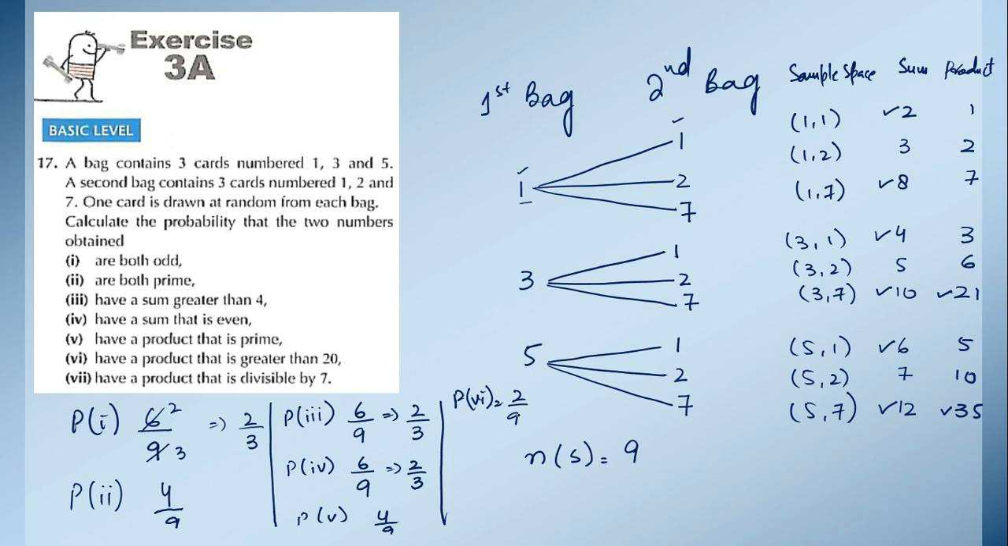Then in the last part they are saying have a product that is divisible by 7. So we will check the multiples of 7 in the product column. Okay, so all the numbers which are multiples of 7 can be divisible by 7 as well. Okay, so here we have 7 times 1 is 7, 7 times 3 is 21, 7 times 5 is 35. Okay. So 3 times we are getting a number which is divisible by 7. So the answer of this 7th part is 3 upon 9. We can simplify this, so it will be 1 upon 3.